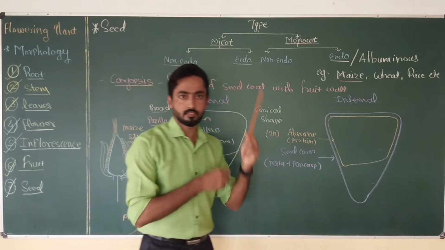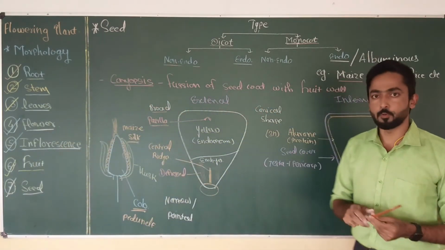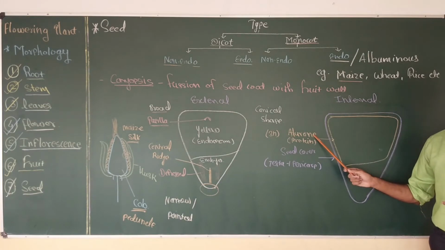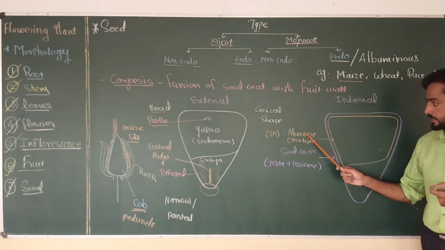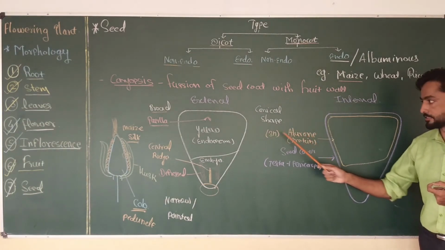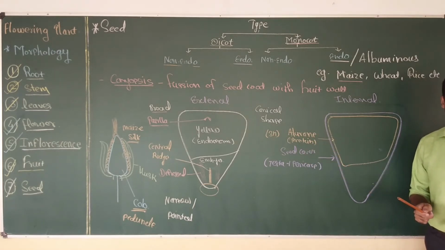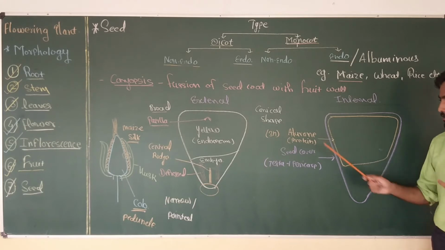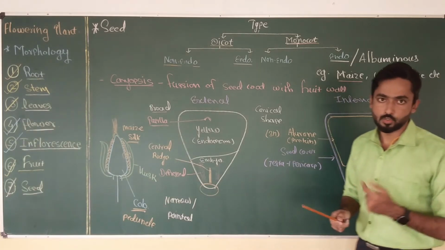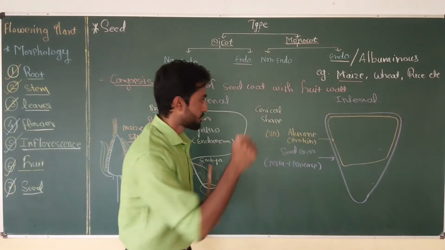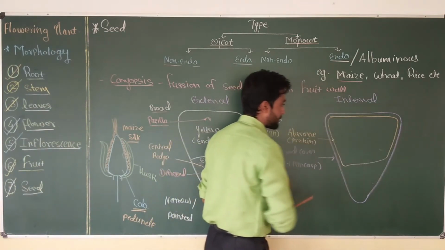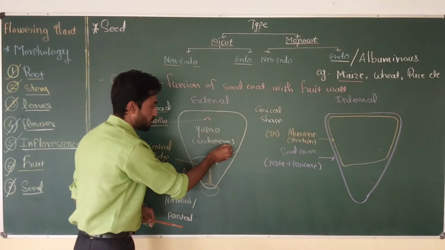In many exams they ask the question, what is the ploidy of the aleurone layer, and the answer is that the aleurone layer contains protein and the cells of the aleurone layer are triploid, and this layer is made up of 1 to 3 cells. That means the thickness of the aleurone layer varies from 1 to 3 cells. Now the upper portion of the seed, as I told earlier, is the endosperm part.